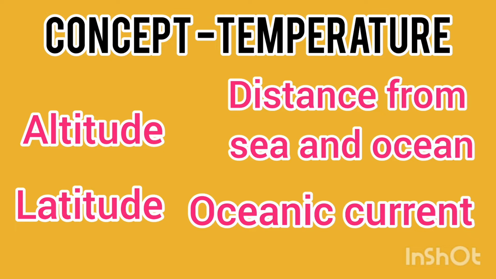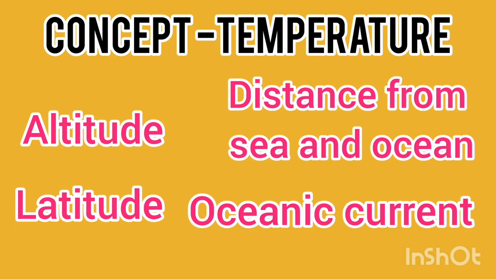The temperature decreases by 1 Celsius when the altitude increases by 160 to 165 meters. I know it's a bit confusing, but the main thing is altitude, which is measured from sea level.